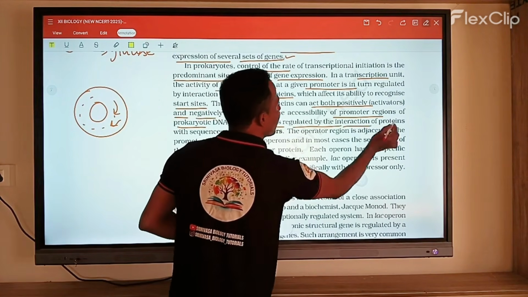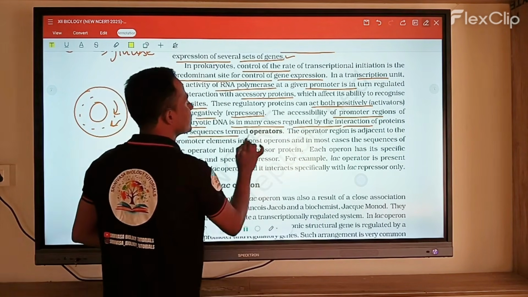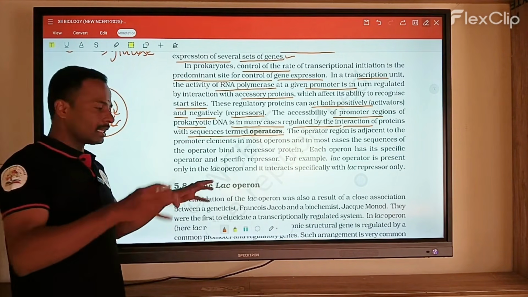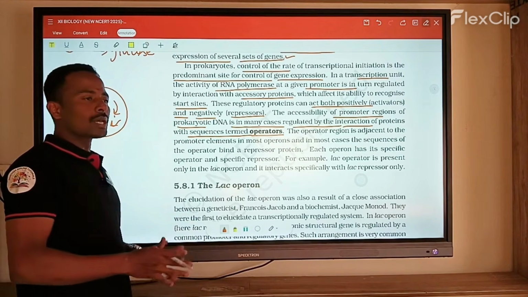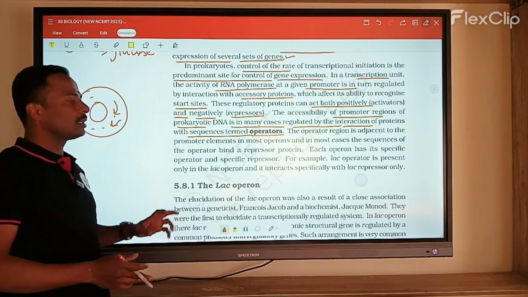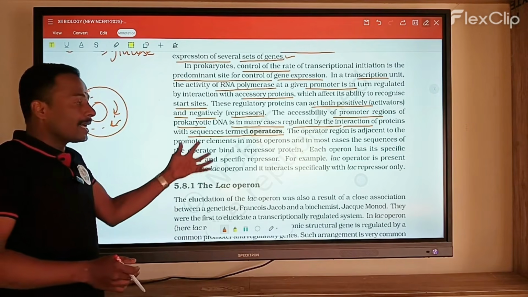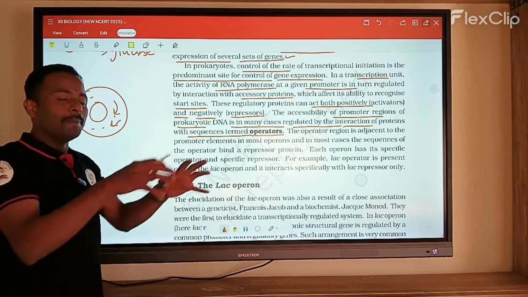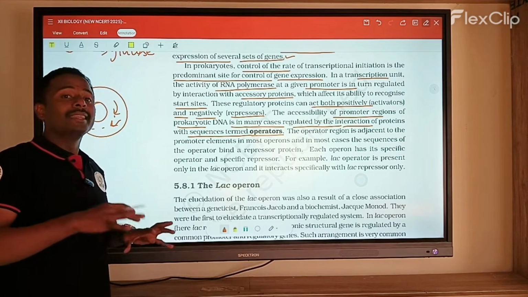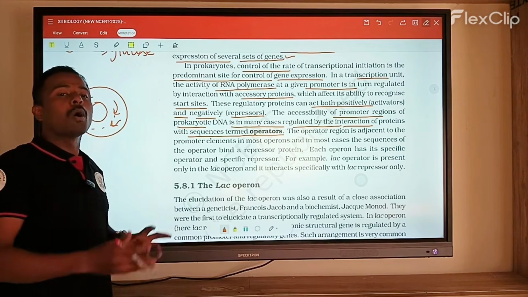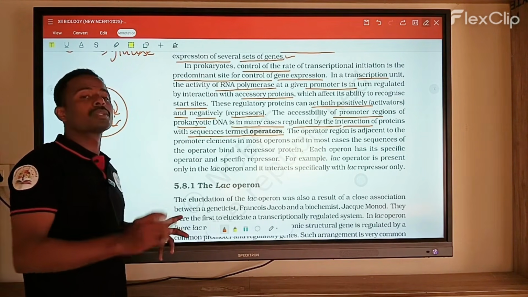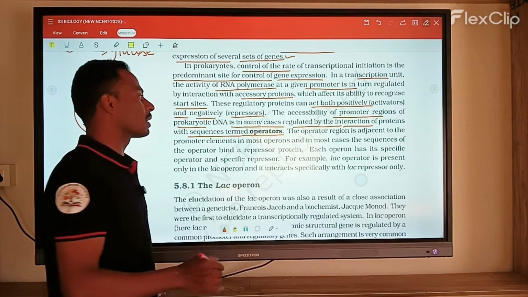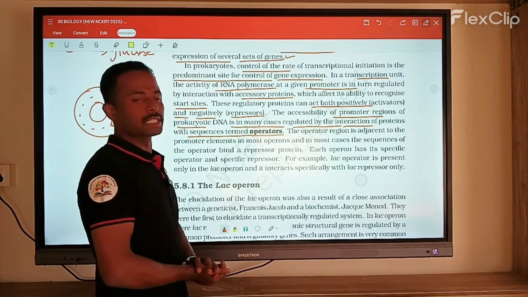Next, the accessibility of the promoter region of the prokaryotic DNA is mainly regulated by the interaction of proteins with sequences called operators. So those are called what? Promoters. Am I right? So for the promoters to completely start their function, they require mediators to operate them. So those are called operators. Those are called what? Operators. The operators completely regulate this function.